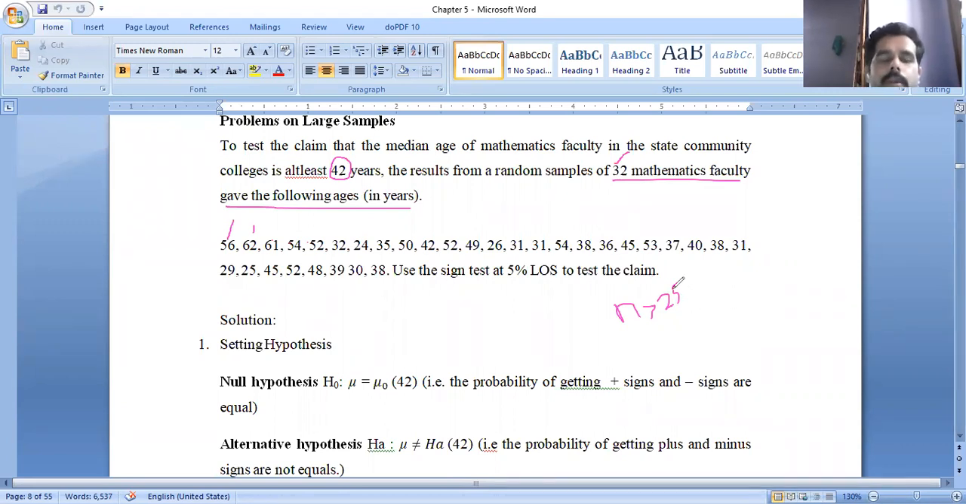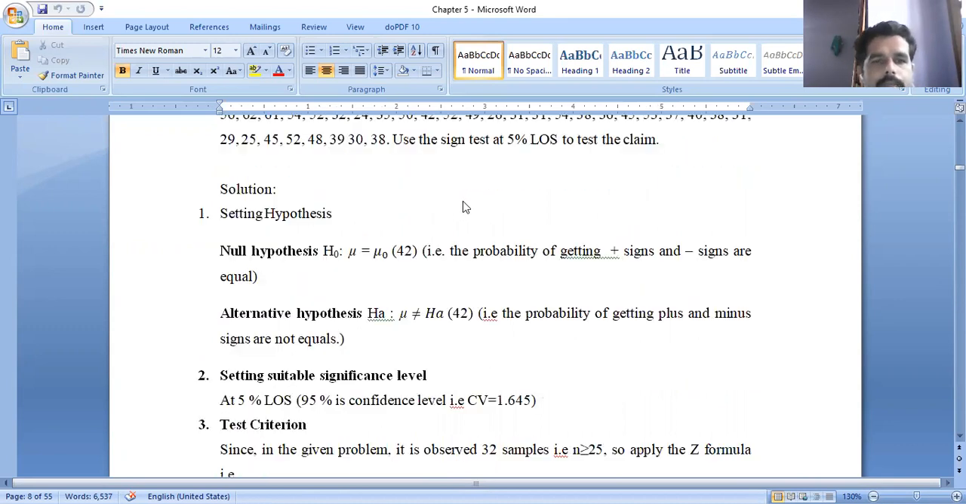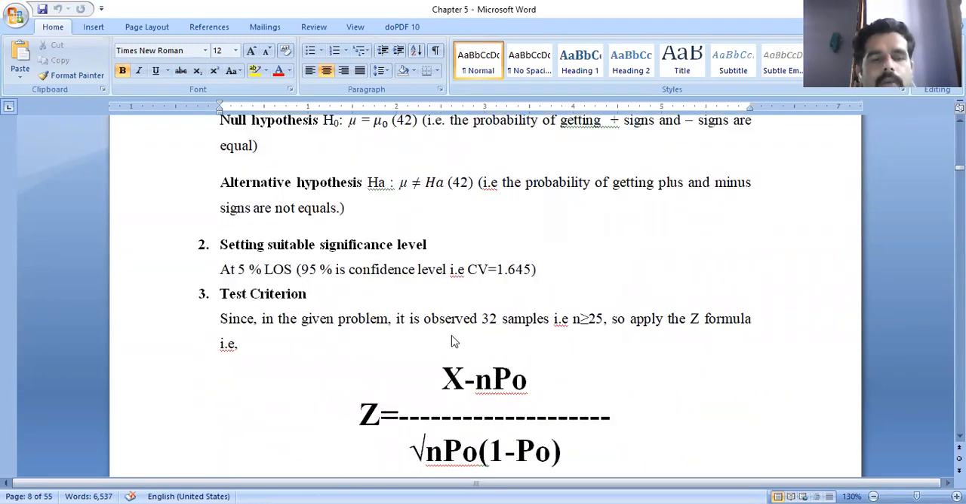In a single sample sign test, this is another method, we call it large samples. So the procedure is common here. You see the procedure: setting hypothesis. First of all, we need to set the hypothesis that H naught: mu is equal to mu naught, that is 42. The probability of getting plus and minus signs are equal here. Again, the alternate hypothesis, that is Ha: mu is not equal to 42. The probability of getting plus and minus signs are not equal. The procedure is common for the single sample sign test and large sample sign test here.